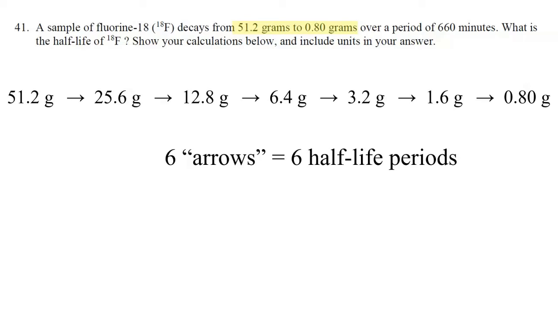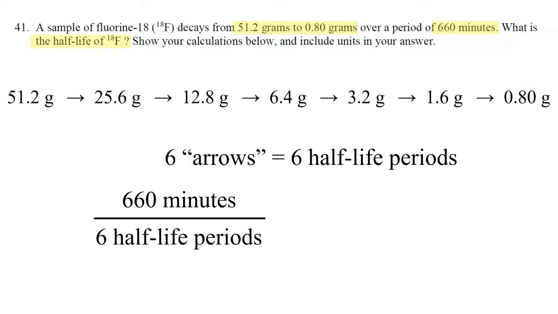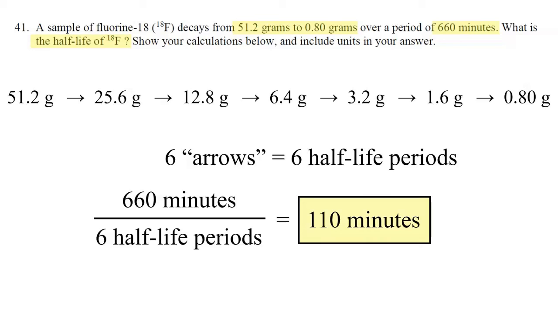We don't know the half-life of fluorine-18, but we do know that the total time is 660 minutes. If we take the total time divided by the number of half-life periods, in this case 660 divided by 6, the half-life of fluorine-18 is going to be 110 minutes. So that is our answer.